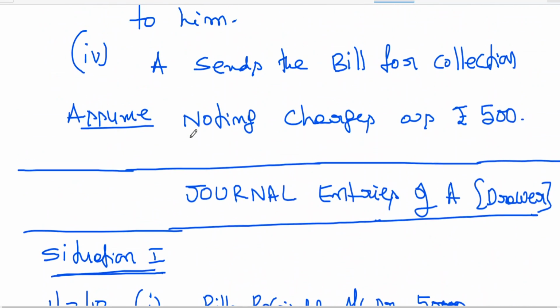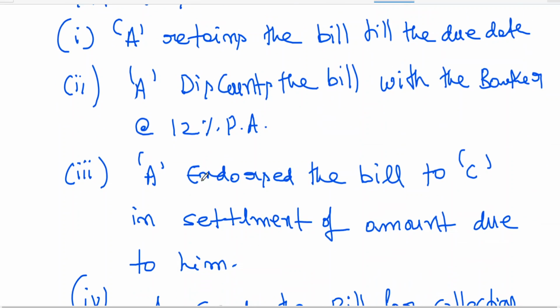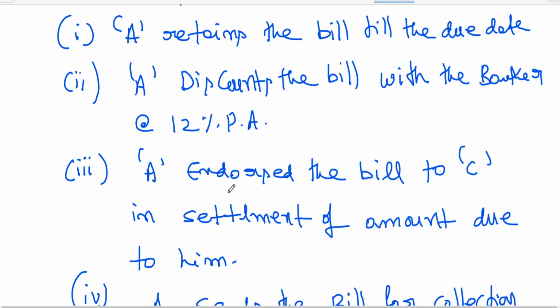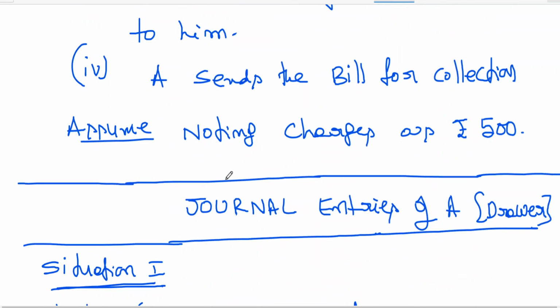The same thing, in fact, you are supposed to work out. A discounts the bill with the banker at 12% per annum. Third situation, A endorses the bill to C in settlement of amount due. So these are three possibilities we are discussing. If you are having four bills, one bill is retained, other bill discounted. In that way also I can give example. But I am telling you four possibilities. Same bill I can either retain as a drawer, or I can discount, or I can endorse, or I will be sending the bill to bank for collection.